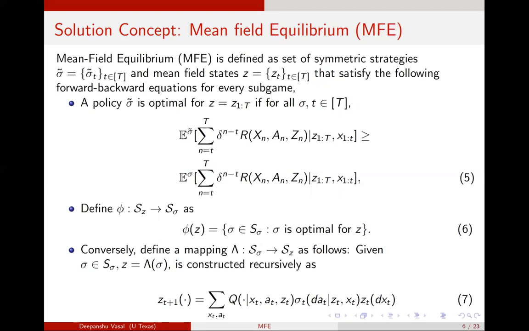So we define two mappings. One is a mapping phi such that, for any given z, it gives the set of strategies sigma that are optimal for that given z. Similarly, we define a mapping lambda from the set of strategies to the set of z, such that for any given strategy, it tells how z is updated. This is given by equation number 7, which is called the Fokker-Planck-Kolmogorov equation. Just to recap, phi of z represents the set of strategies that are optimal given z, and z_{t+1} is updated given any strategy sigma through the Fokker-Planck equation.